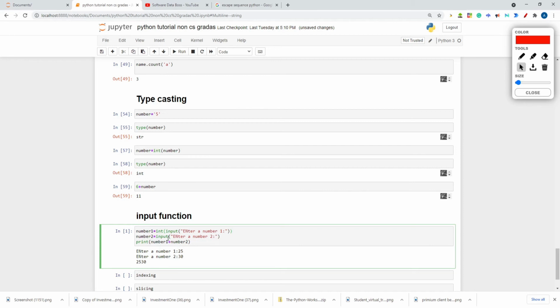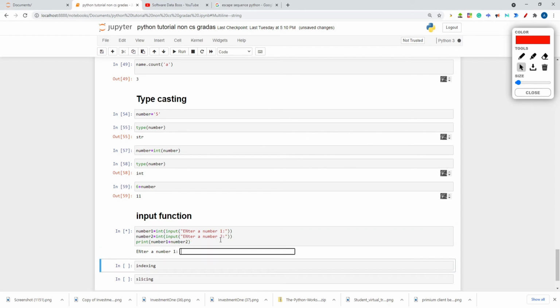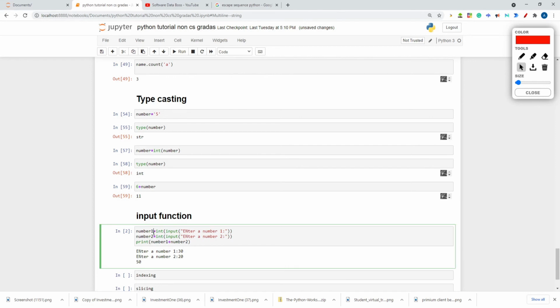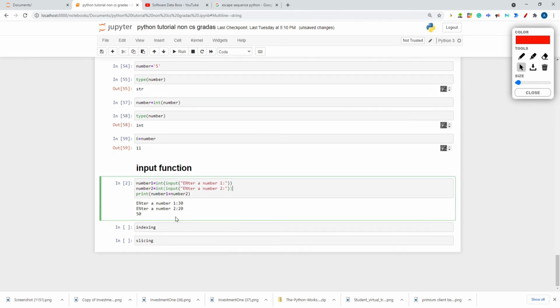Like that, if I write int over here. I am using multiple functions over here. The int function will take the input, convert it into an integer and then store it in number 2. If I hit shift enter now and read 30, then 20, I should get 50. Yeah, I'm getting 50 now. So now these are numbers; earlier they were strings. Always remember, the input function by default treats whatever data you input as a string. So let's do one more example.